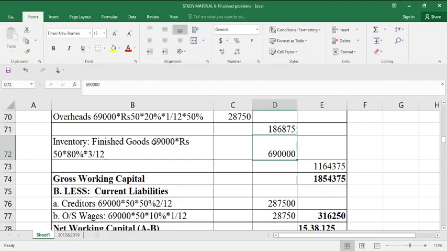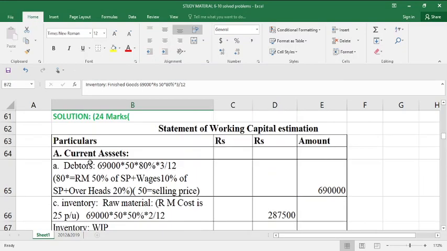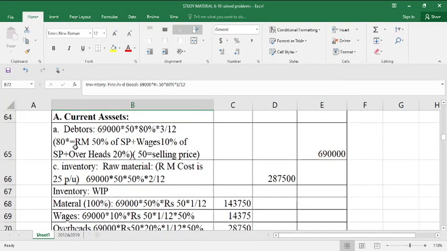So it is computed as 69,000 units of production into 80% is the cost of production. 80% of selling price is nothing but cost of production. So selling price is 50, its 80% is nothing but cost of production, into finished goods are in store for 3 months is equal to 6,90,000. How the 80% came, I have calculated and shown here: raw material 50%, wages 10%, overheads 20%.